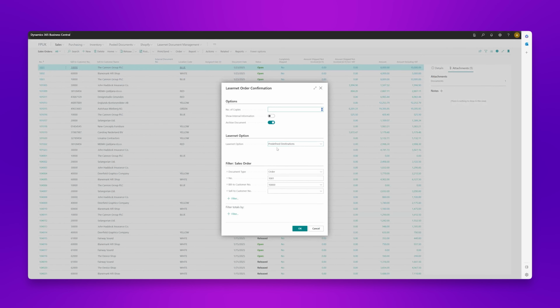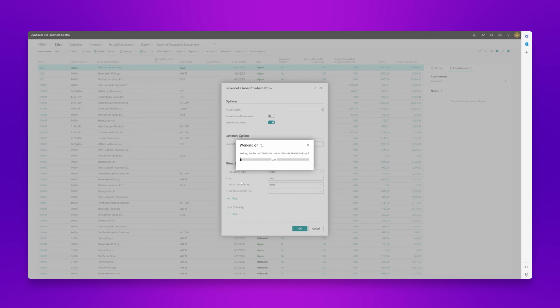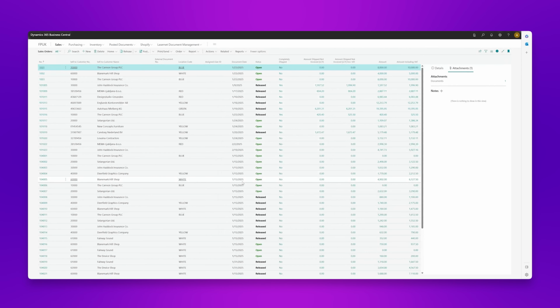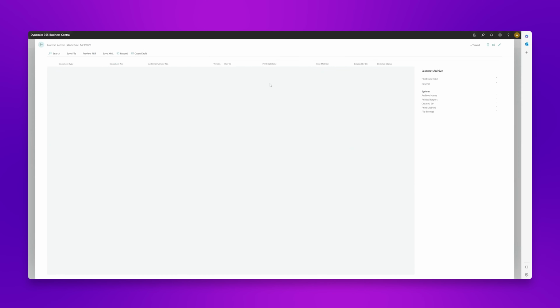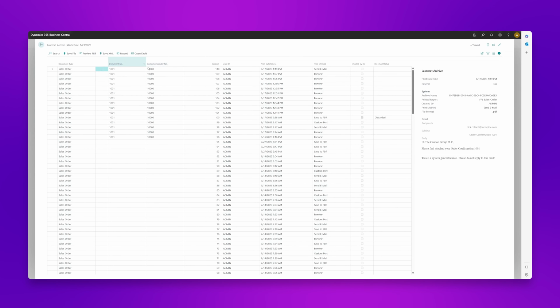Now I've got my default destinations selected as default, so I click on OK. Now it's Lasernet in the background actually taking care of that distribution that we've set up. So just to show you from start to finish, if we actually go into our Lasernet archive now, you can see that the system's telling us that we've sent an email to the correct email address.